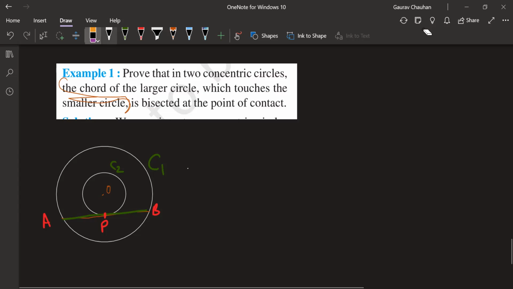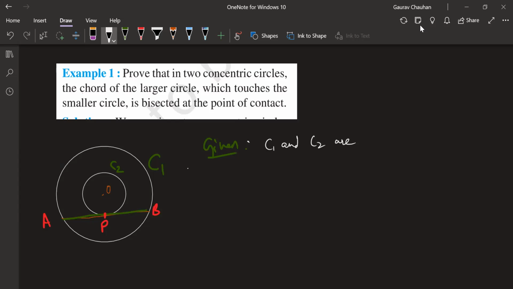All right. So we're going to get into this. Now here we have given, let's take these two circles. Given is C1 and C2 are two concentric circles with different radii, correct? Very important, because if they are with the same radii, they are basically the same circle.